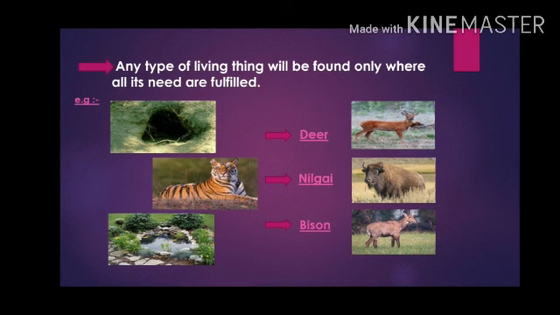That means tall grasses should be there. And why does it need dense vegetation and tall grasses? Yes, to protect itself from enemies. So, is it clear? Now, a tiger will live in an area only where all these things are available. So, my dear students, did you understand this example?